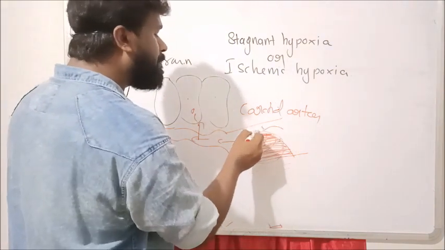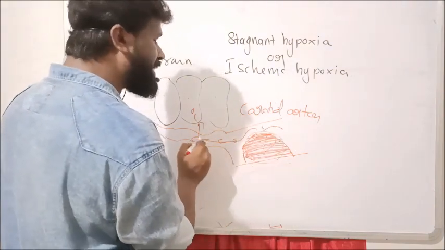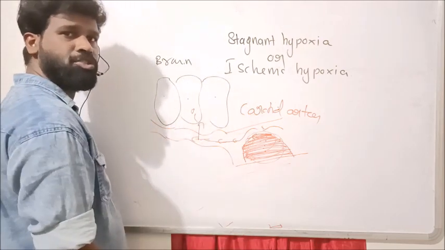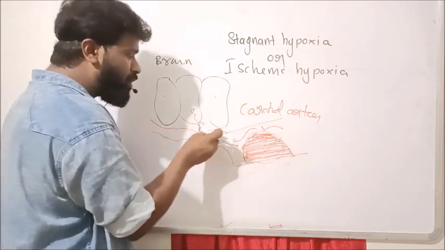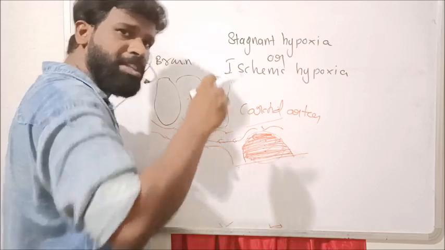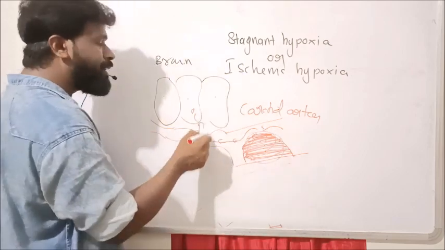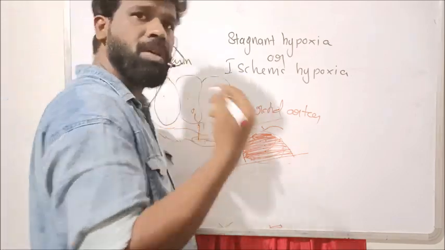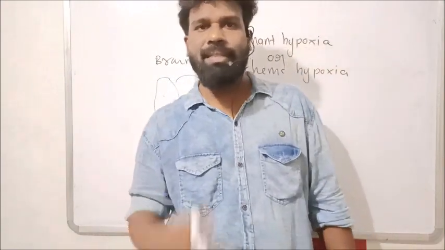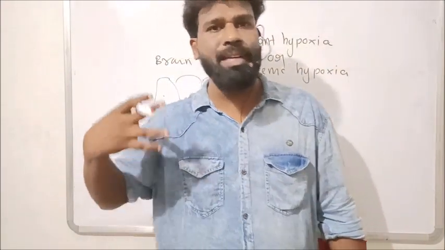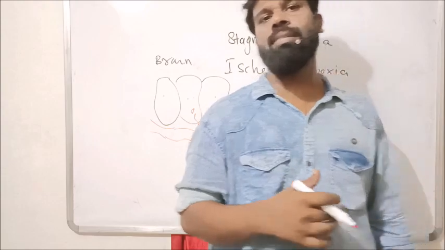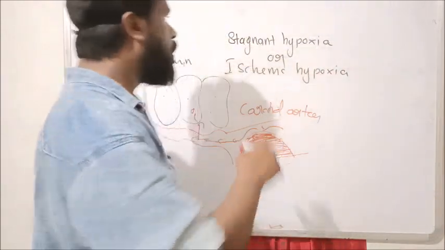It reduces the blood supply to the capillary surrounding the neural tissue, thereby reducing oxygen diffusion to the cells.